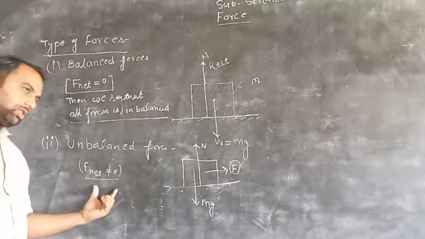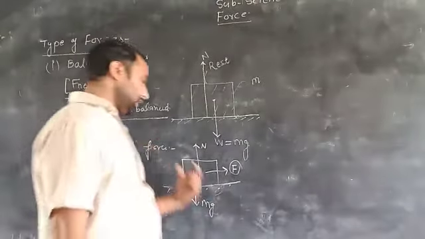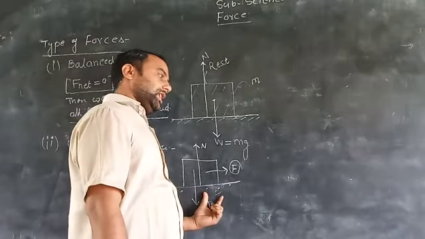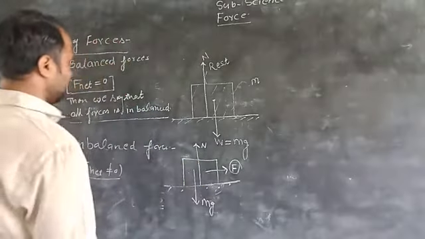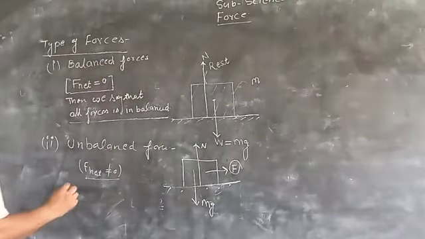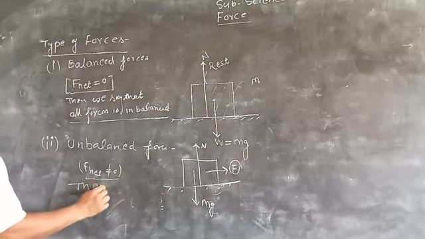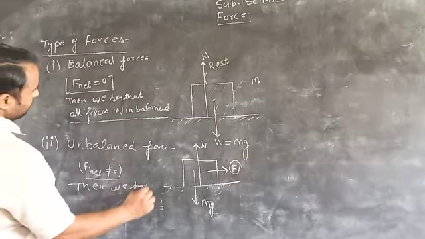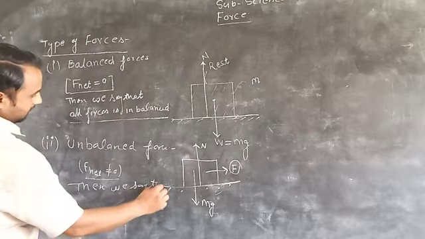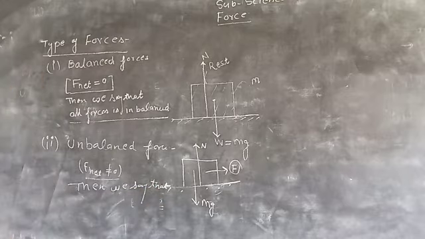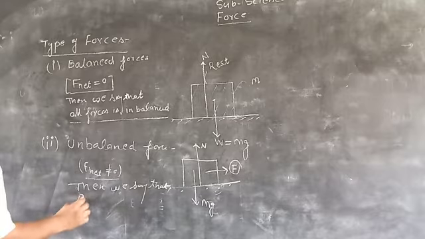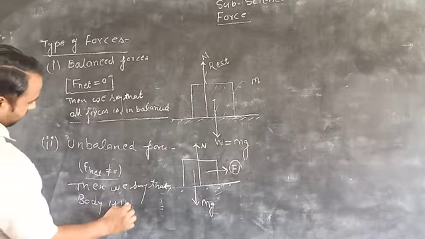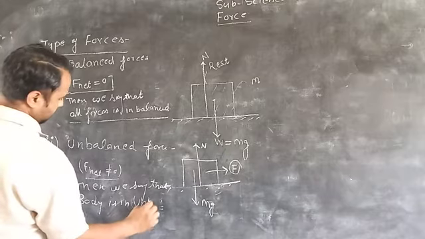If F net is not equal to 0, then these forces are known as unbalanced force conditions. We say that the body is in an unbalanced condition.